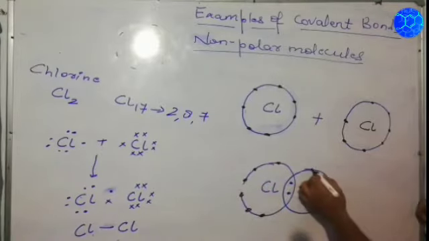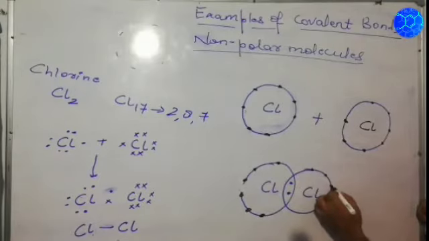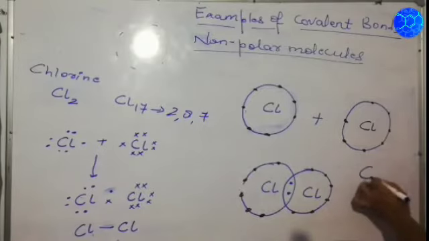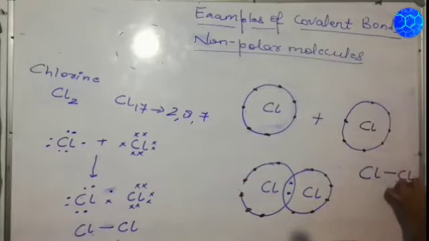Here also 1, 2, 3, 4, 5 and 6. So both the Cl have contributed 1 electron for mutual sharing to have 8 electrons for their stability. So it becomes Cl single bond Cl. So this is how the chlorine molecule forms. Copy it down, then move further.